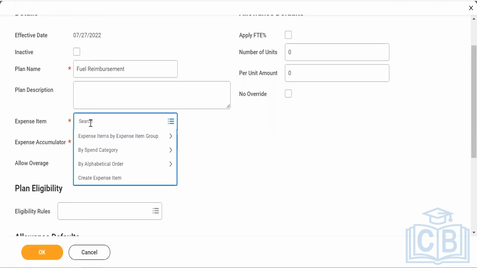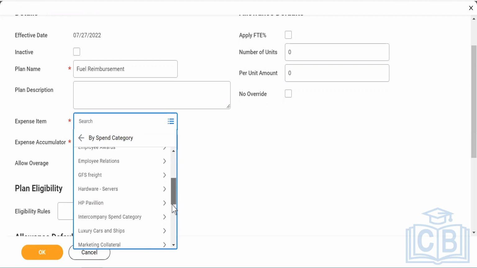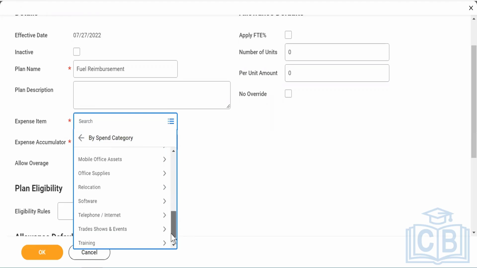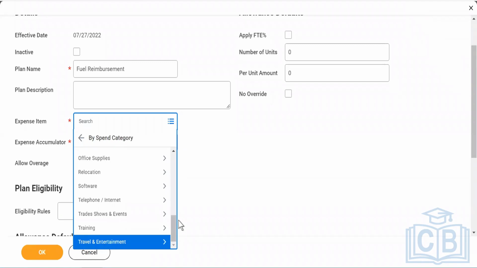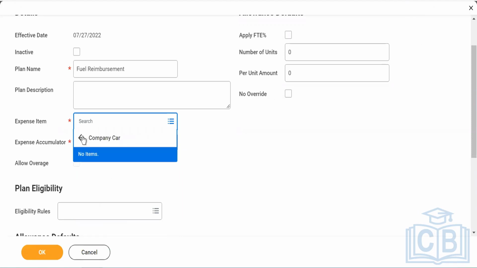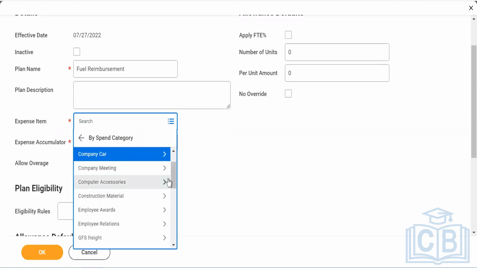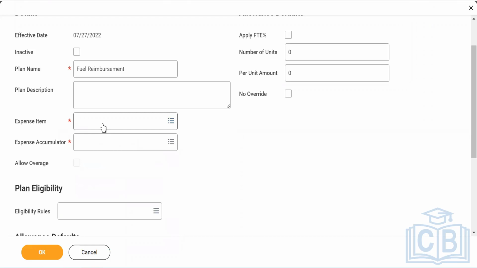Expense item. You have to find it, otherwise it will not be there. I don't think that comes because we have not set up anything. No, there is no option actually. So basically this needs to be set up. And as I stated, company car also is there, right? Company car does not mean that you're going to get fuel reimbursement. The company is sending it to you, right? Okay. So that is what I wanted to show you, that this expense item is mandatory.